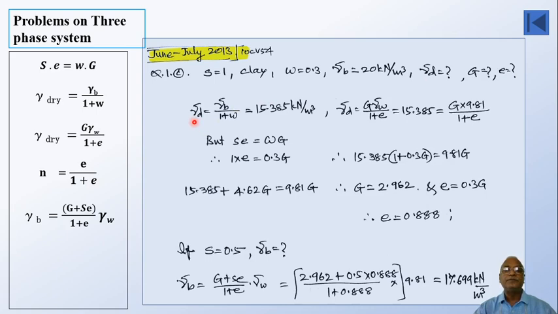Now gamma d is equal to gamma b divided by 1 plus w. With this relation, because I know gamma b and w, I can calculate gamma d: 15.385 kilonewton per meter cube. Okay.